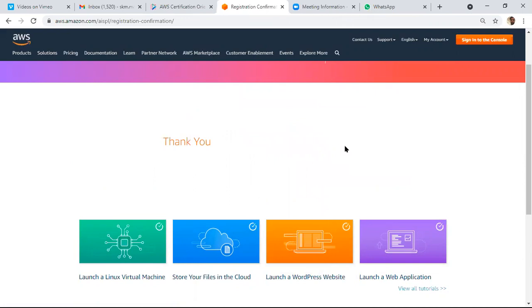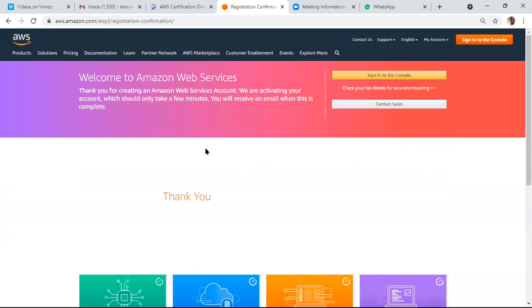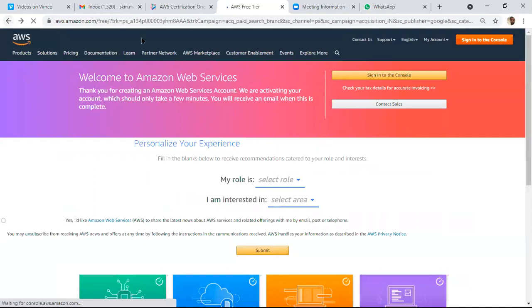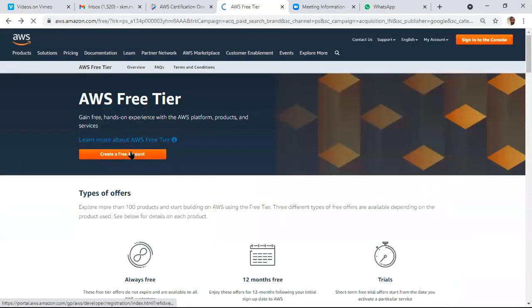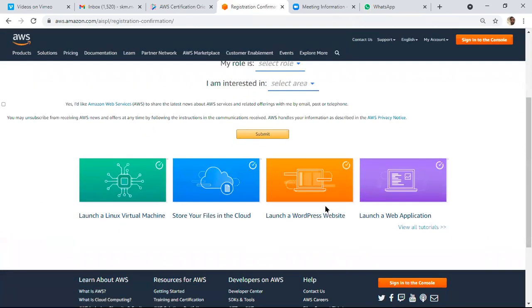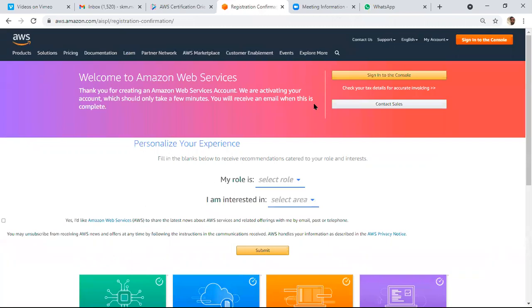Then we can start working. We can create the subscriptions, right? After creating the free tier account, then we can start practicing. I will show you again how we create a free tier account. Very simple steps are there to create a free tier account.